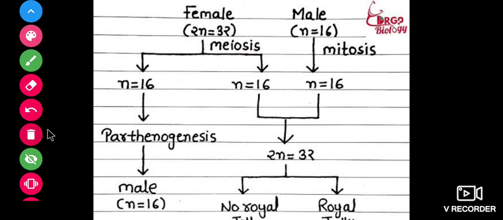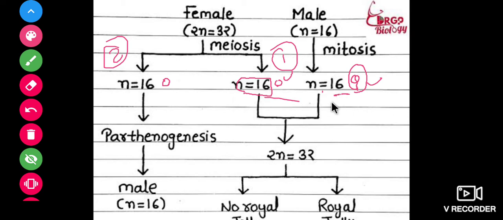Okay, let's talk more. There are two kinds of conditions for the egg cell. I am just drawing a circle here to denote the egg, and I denote the sperm with this symbol. In the first condition, the female egg cell will be fused with the male sperm cell. Then it becomes a diploid cell again. The zygote will be formed here, and the zygote is diploid.